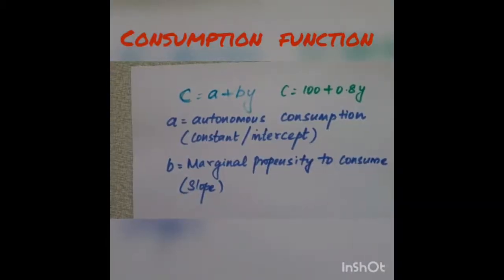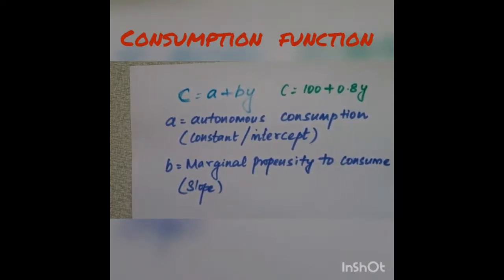Mathematically, C is equal to A plus BY, or C can be expressed as 100 plus 0.8Y, where A is your autonomous consumption. That is, that part of consumption which does not depend on income is called autonomous consumption. It can also be said as constant or intercept.